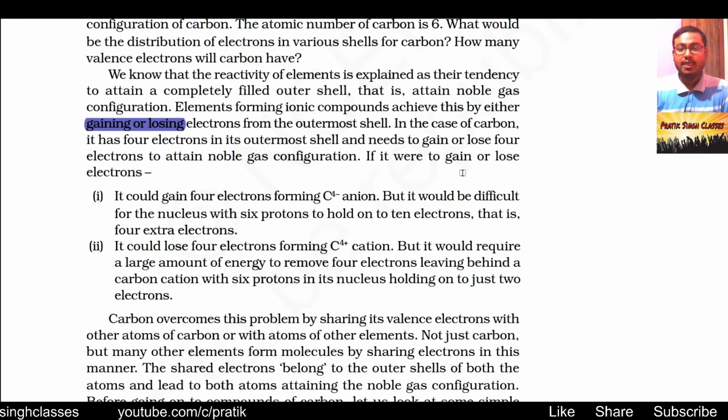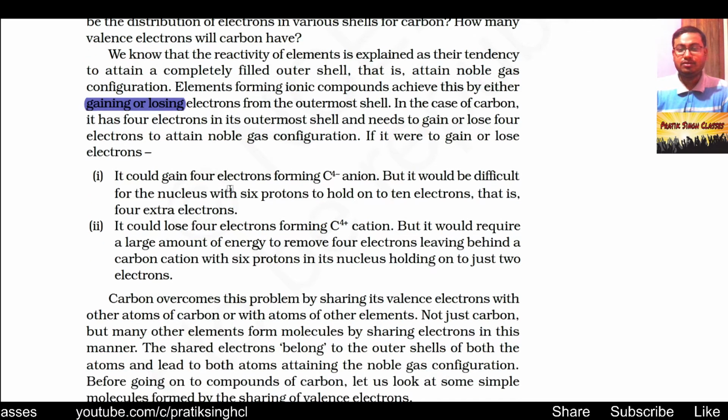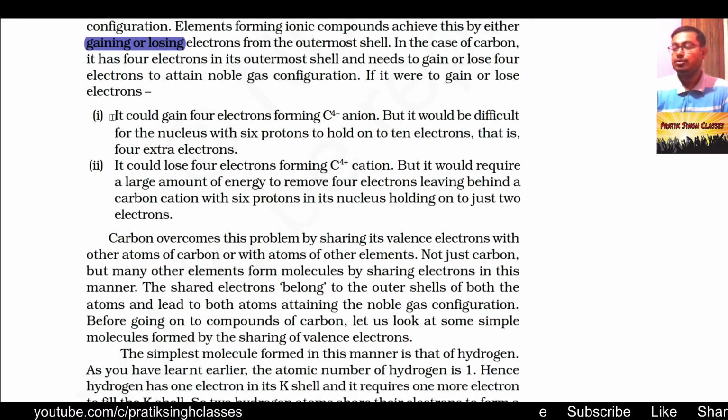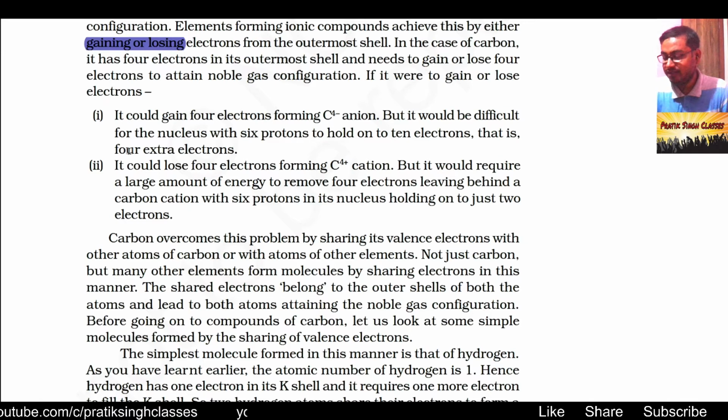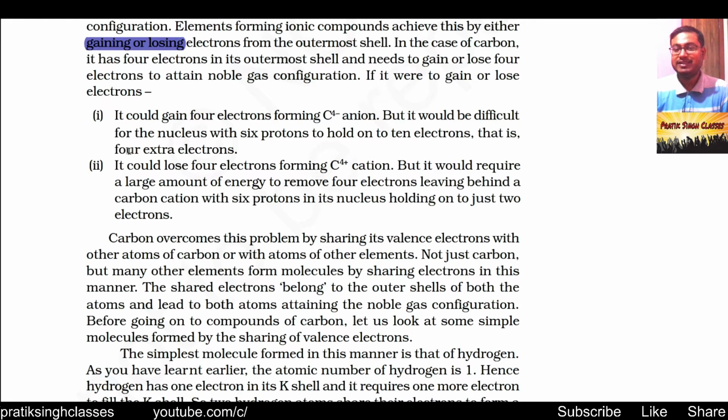If it were to gain or lose electrons, two situations will arise. If it gains 4 electrons, it will form a C4 minus anion, but it would be difficult for the nucleus with 6 protons to hold on to 10 electrons, that is 4 extra electrons. If carbon gains 4 electrons to achieve the electronic configuration like neon, it will be very tough for the nucleus, because there will be only 6 protons to attract 10 electrons, and the atom will disintegrate.